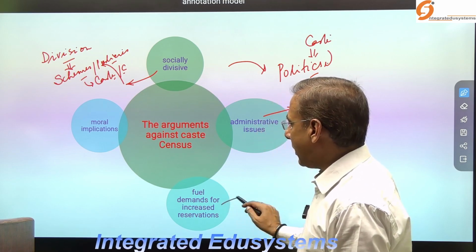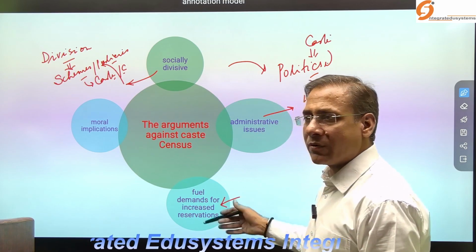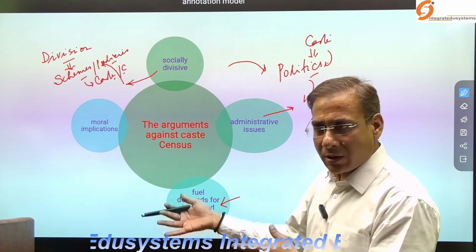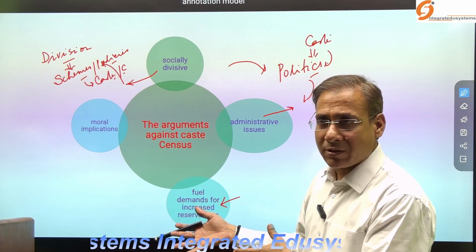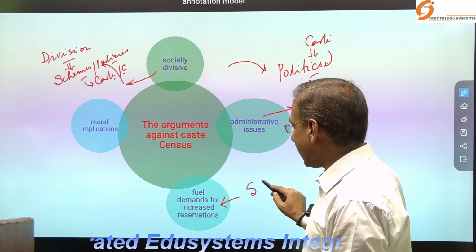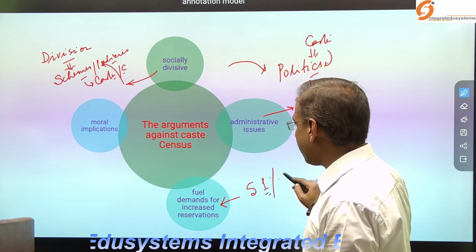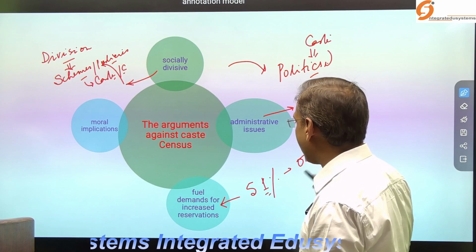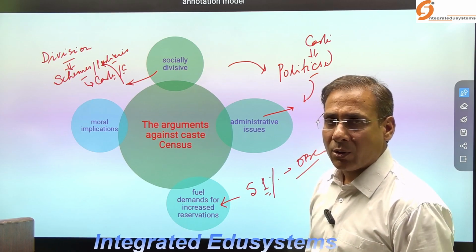Now, it may fuel increased reservation demands. Already, Karnataka, based on these reports, has tried to raise the question of giving 51% reservation to other backward classes.